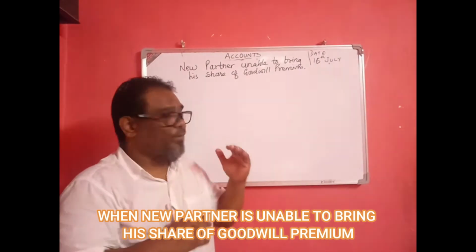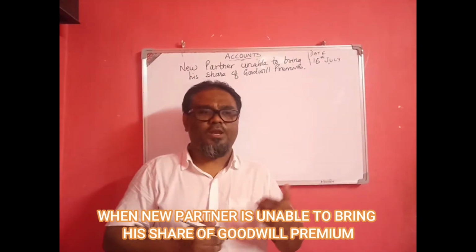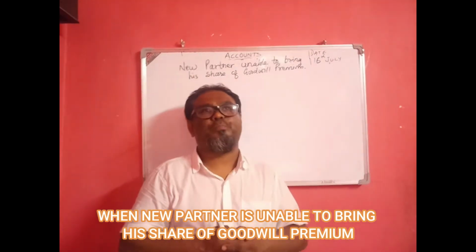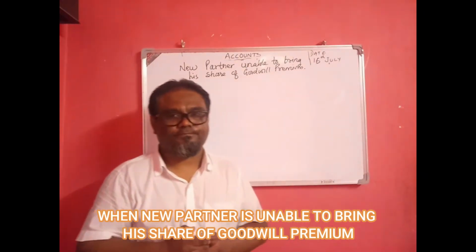Here, first of all, what is the journal entry when the new partner is unable to bring his goodwill premium?